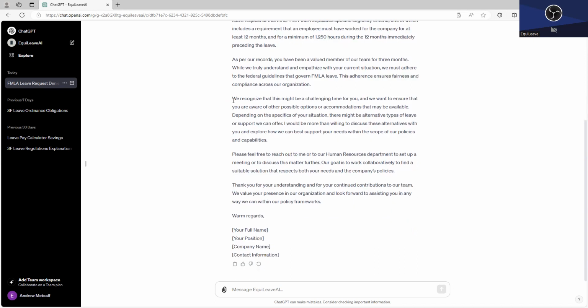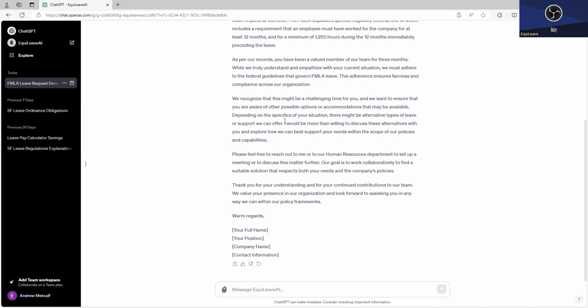And then the email gets empathetic again. It says, we understand this is a challenging time. We know there might be alternative types of leave or support we can offer. That's a fantastic sentence. Why? Because leave might be a reasonable accommodation. There might be a state law that applies.